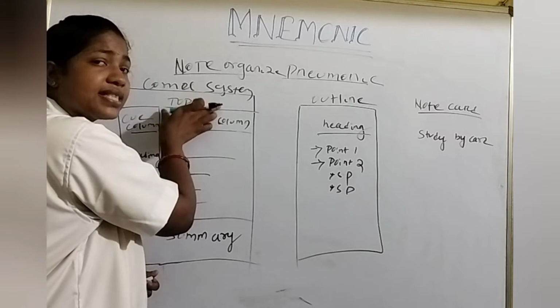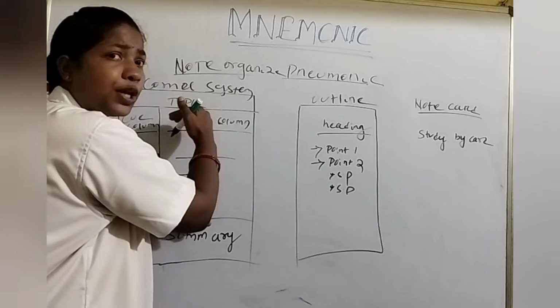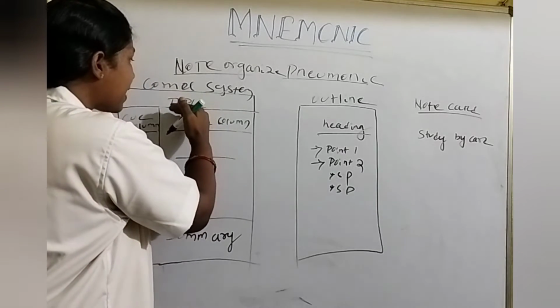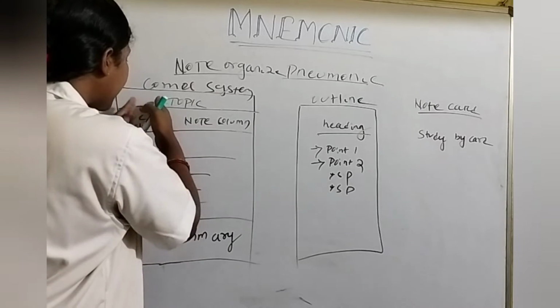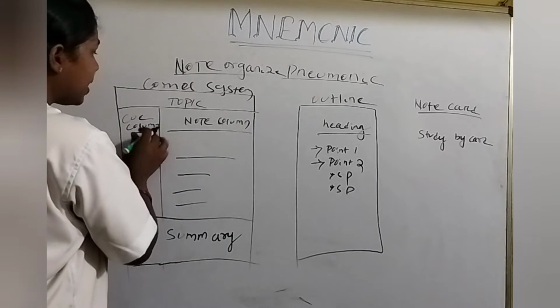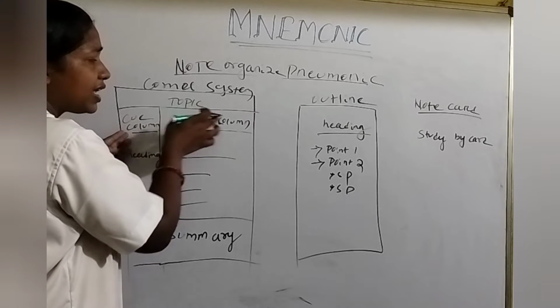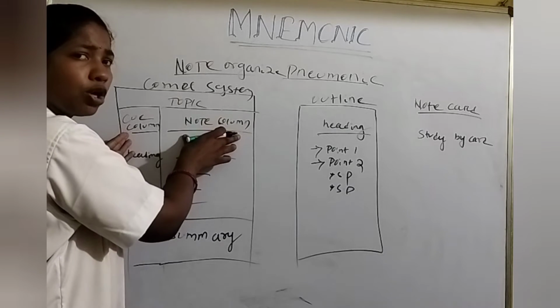What are the topics present in the upper part? Then the middle part is divided into two parts. That middle part is divided into two sides. So that is one side, that is another side. In that side you should write the Q column. Here the heading is Q column, and here the heading is note column.